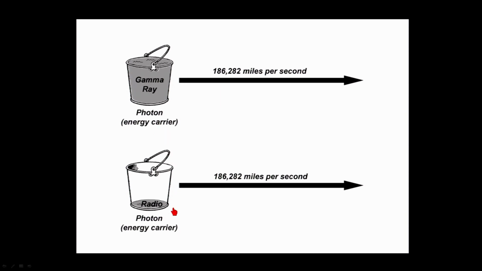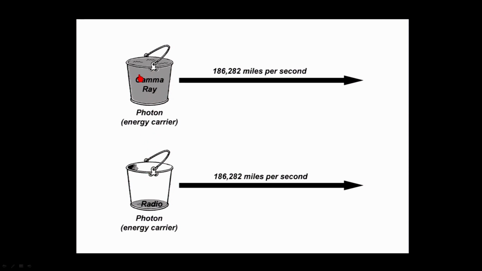This would be the opposite. This is a photon carrying the least amount of energy that it could possibly carry, just coating the bottom a little bit. And so this would be the equivalent, again, of a radio photon. A radio photon carries the least amount of energy, and a gamma ray photon carries the most. Where people have trouble with this is these buckets carry what's inside of it, but they travel at the same speed.